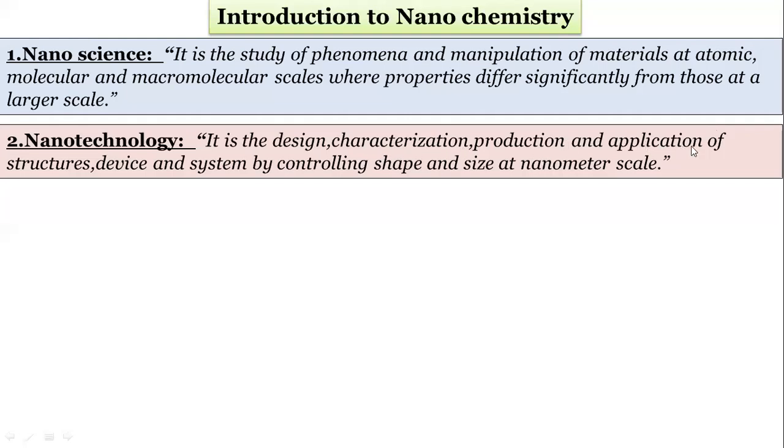Applications of what? Of structures, devices, and systems. Means there are 4 things. It is the design, characterization, production, and application of structures, devices, and systems by controlling their shape and size at nanometer scale. Now, what is this nanometer scale? I am coming to this nanometer scale.